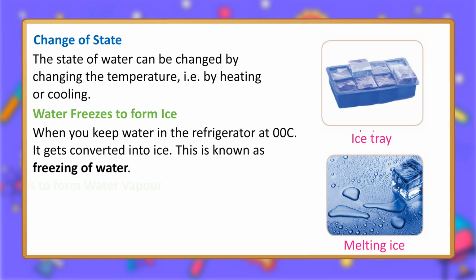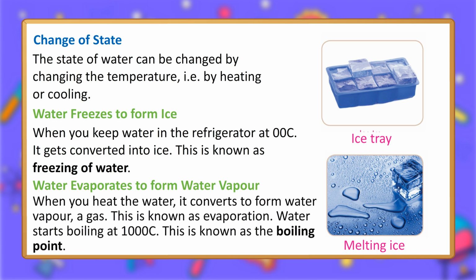Water evaporates to form water vapor. When you heat the water, it converts to form water vapor, a gas. This is known as evaporation. Water starts boiling at 100 degrees Celsius. This is known as the boiling point.